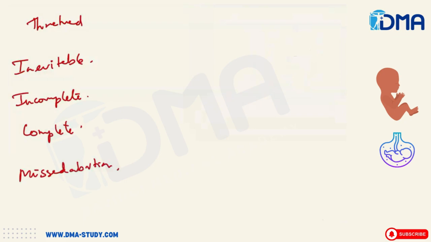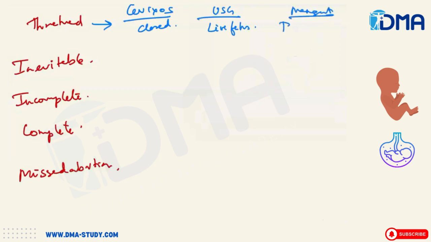What is a threatened abortion? The threatened abortion happens when the cervix is closed. Cervical os will be closed here. And the ultrasound will show a live fetus. And the management is you have to give progesterones to continue the pregnancy since the fetus is live. Okay. Then inevitable abortion, here the cervix will be open.